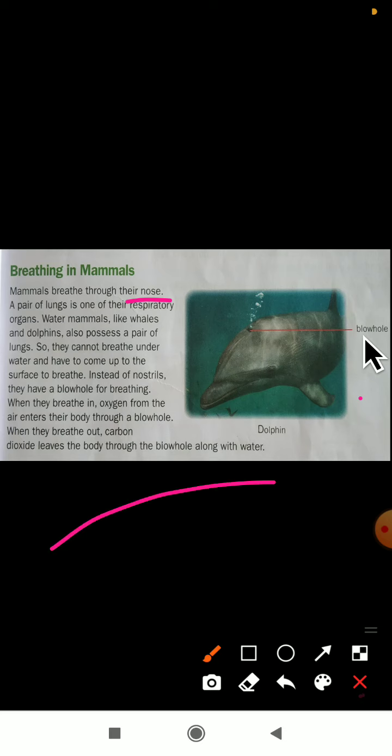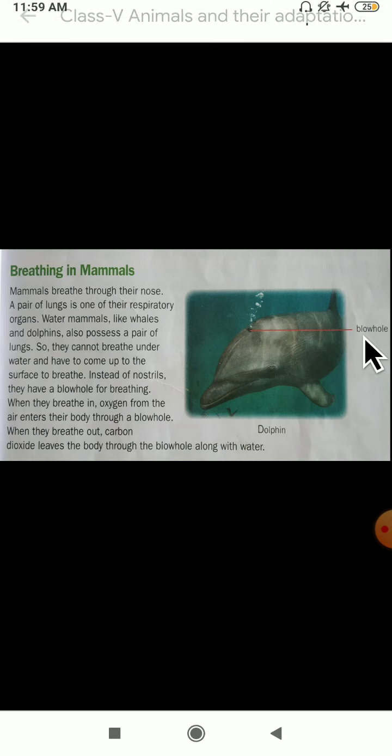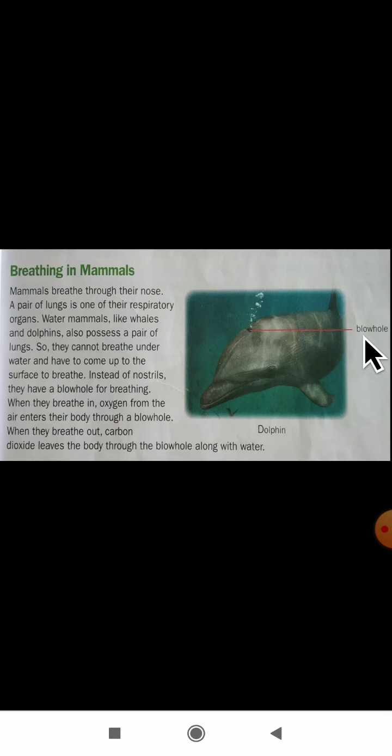So dear students, today what have we studied? Today we have studied the breathing process in animals. So at last, once again I will revise here. Which is the breathing organ in an insect? Spiracles. Next one, which is the breathing organ in a fish? Yes, the fish will breathe with the help of gills. Next, breathing in amphibians. Yes, the amphibians will breathe through their lungs and skin.